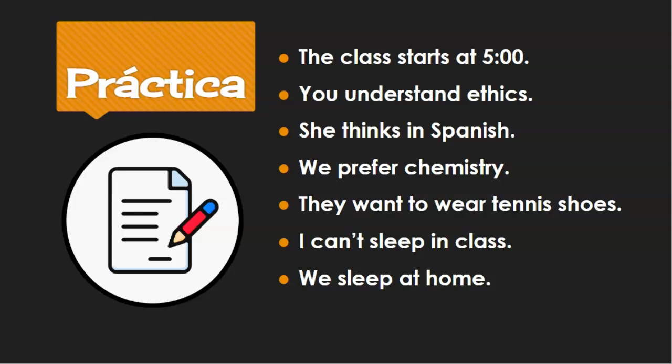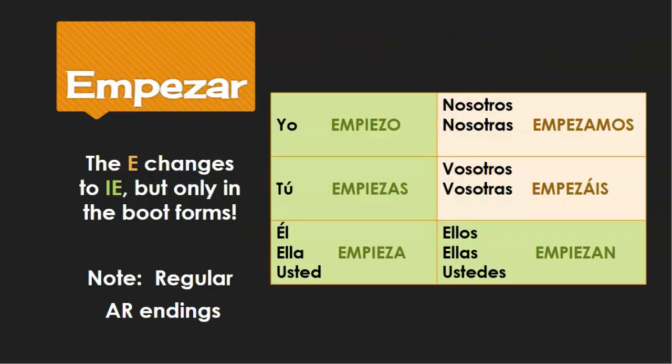Okay, let's look at some examples and try some practice, okay? So we're going to go back, we're going to review our E to IE verbs for these, and then also use some O to UE. So we have sleep, and then can. So, all right, let's go to start. The class starts at 5. So that verb is empezar. That's an E to IE verb.